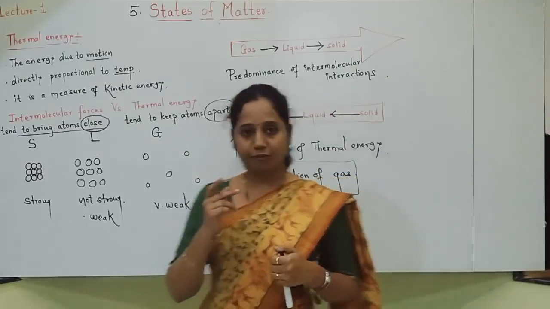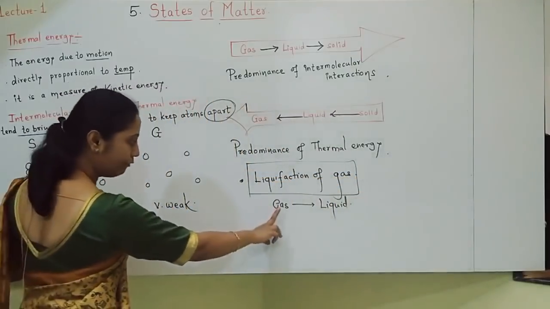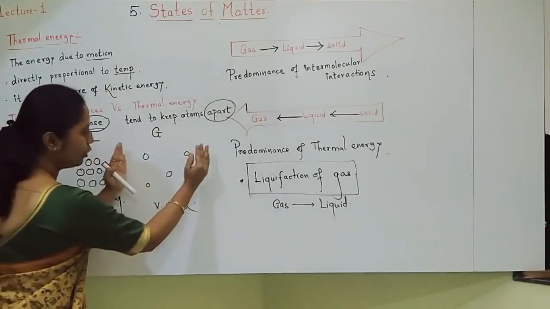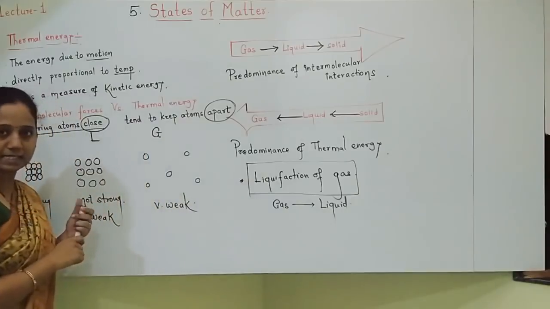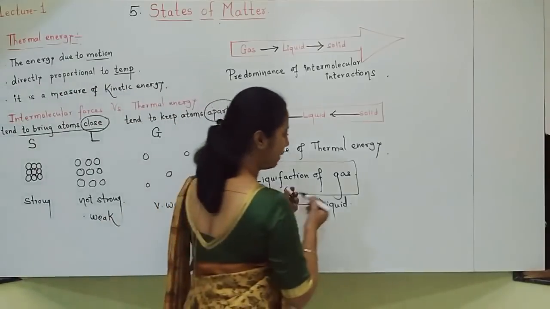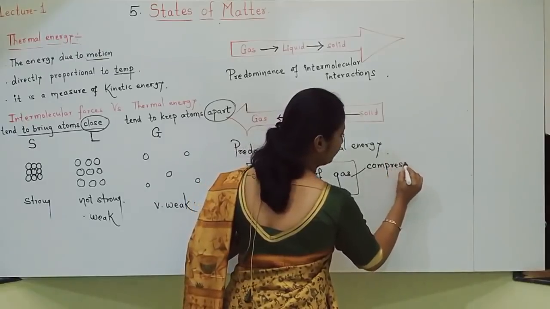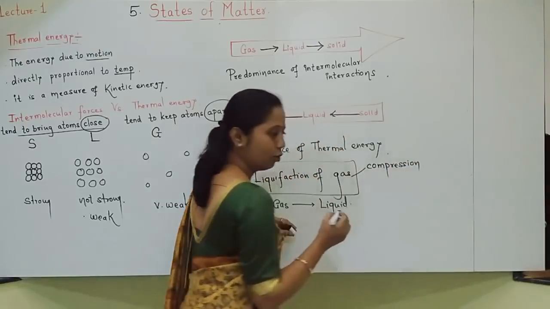Now, I told you that if we are converting gas into liquid, the first thing we should do is compress the gas molecules. So I am writing here, first thing we should do is compression. What does compression do?